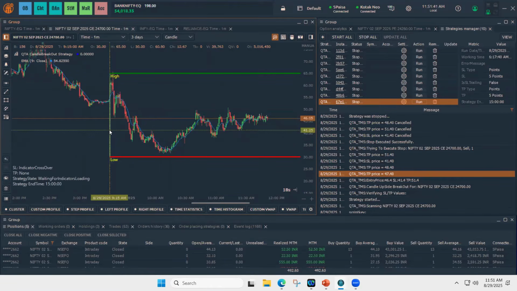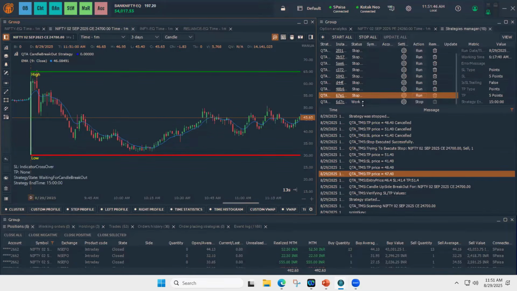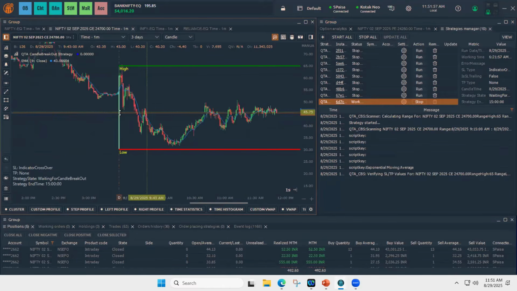you need to click on the candle to start the strategy. Press control and left click, choose any desired candle, click on it, press control and click on mouse left click to start the strategy. Suppose in this example, I'm choosing this 915 candle. I just hover on this candle and press control and left click. If you see here, the EMA is plotted, and it's waiting for the breakout.